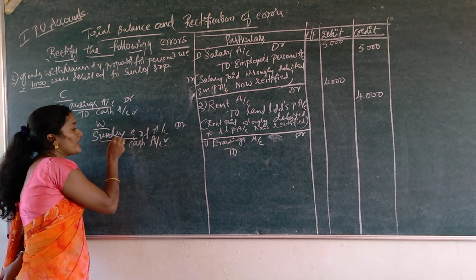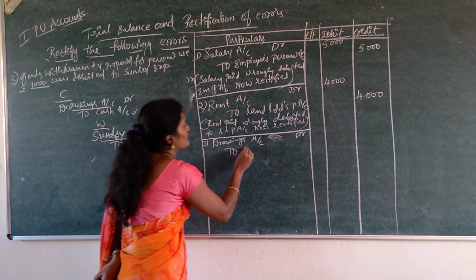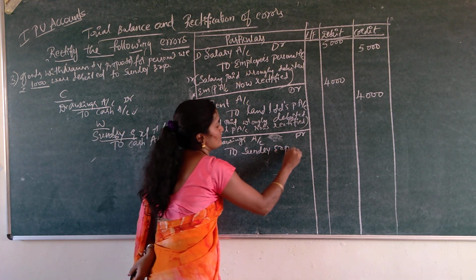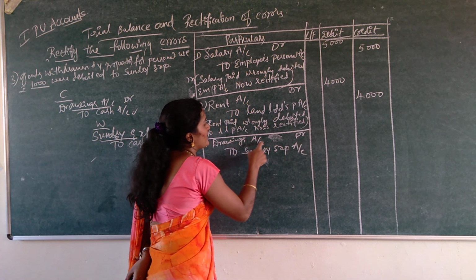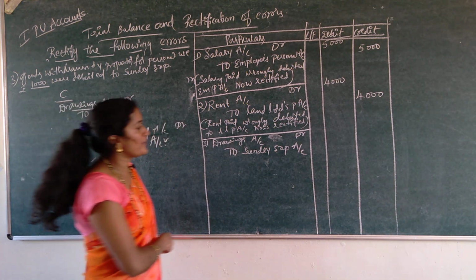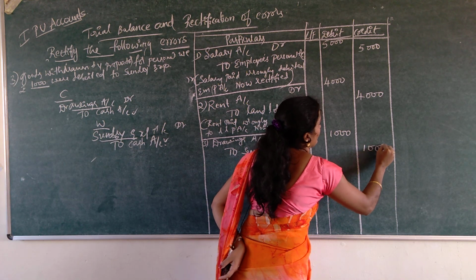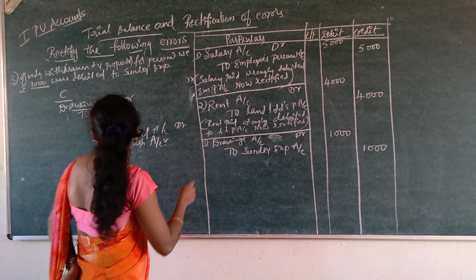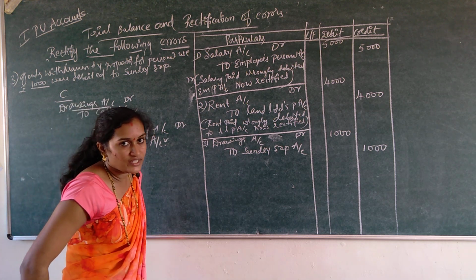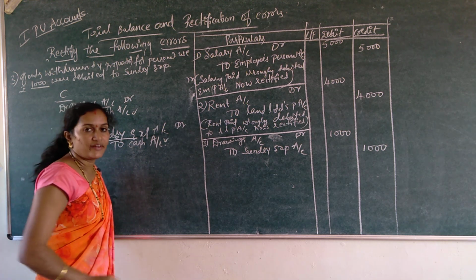In order to rectify this, we are going to transfer this as credit to sundry expenses. So drawings account debtor to sundry expenses account, rupees 1,000. Narration: goods withdrawn by the proprietor for his personal use is wrongly debited to sundry expenses, now rectified.